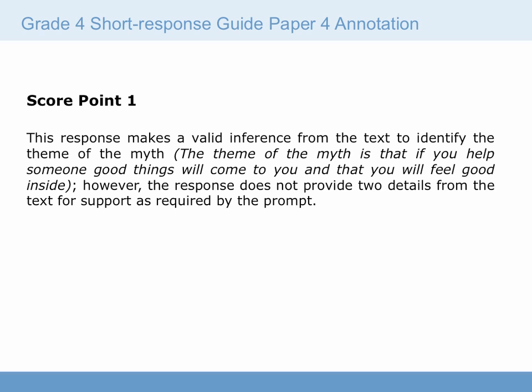Guide paper 4 received a 1. The student did make a valid inference from the text to identify the theme of the myth. The student wrote, "The theme of the myth is that if you help someone, good things will come to you, and you will feel good inside." The student's response did not provide any details from the text to support the inference, however, so this remains a 1. Now, in the previous one, the student provided the details but no inference. In this one, the student provided inference but no details. In both cases, the student gets a 1.